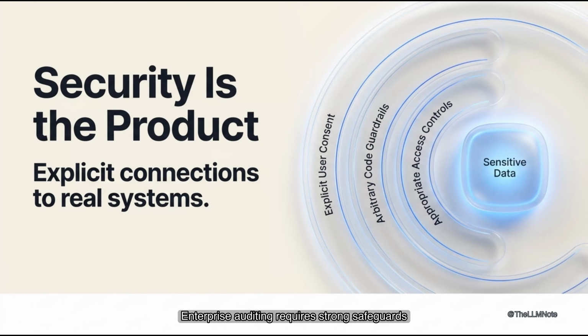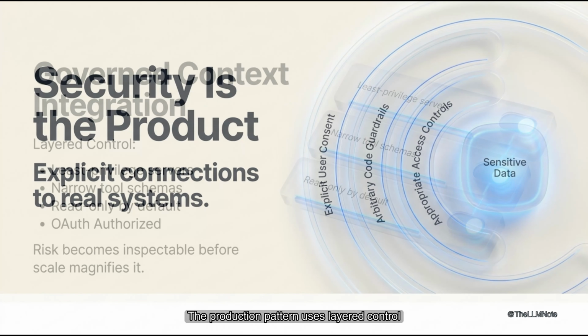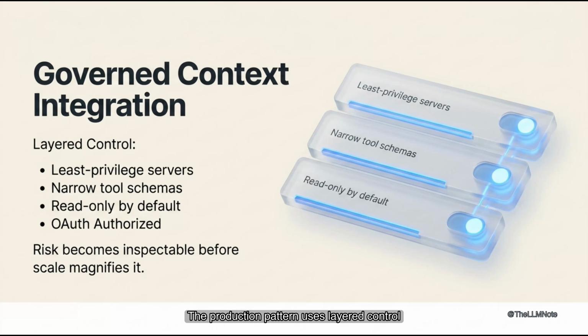Enterprise auditing requires strong safeguards. API consent must be managed carefully. Rate limits protect system integrity. Sensitive operations that change state need strict controls. The production pattern uses layered control.